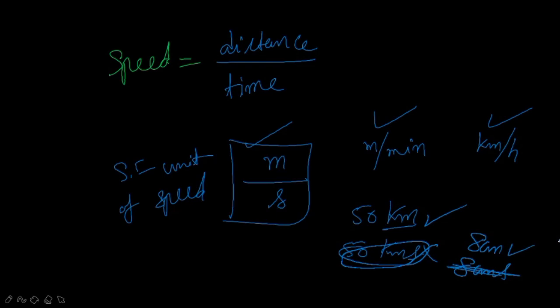Clear? And then there is a question: one of your friends, Bujo, is wondering how many seconds there are in a day and how many hours in a year. Can you help him? How do we calculate it? I will give you an idea how to do that. The first question is, how many seconds are there in a day? In a day, 24 hours, and for 1 hour how many minutes? 60 minutes, and for 1 minute how many seconds? 60 seconds. So you simplify this, and you will get the seconds for a day.